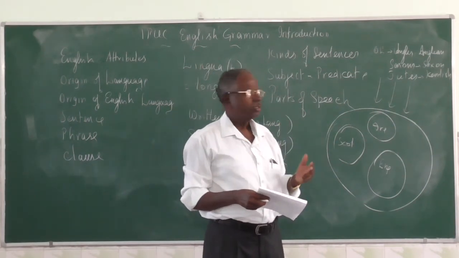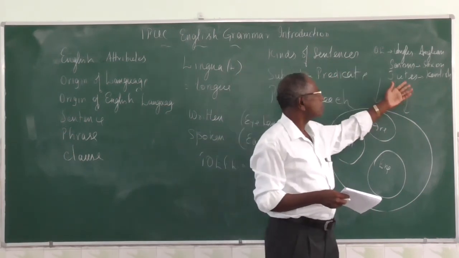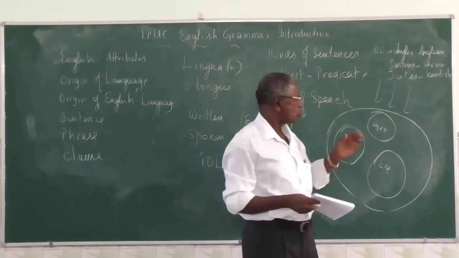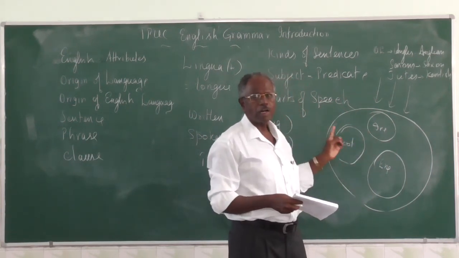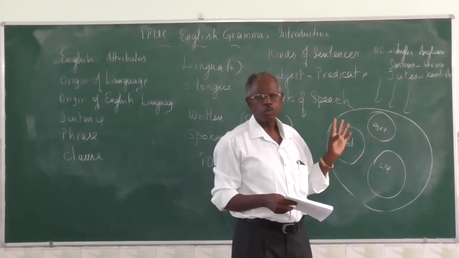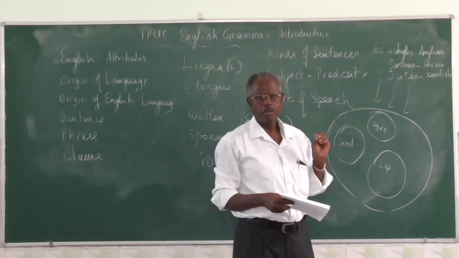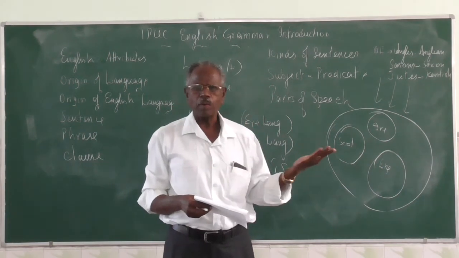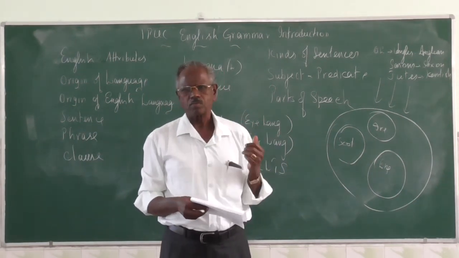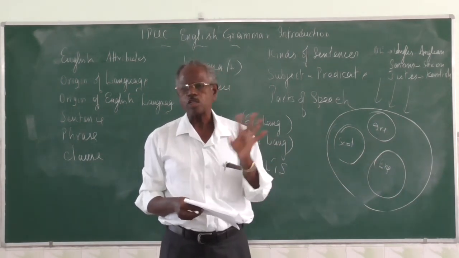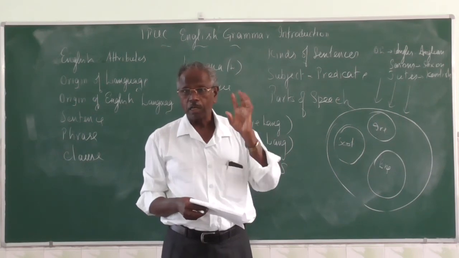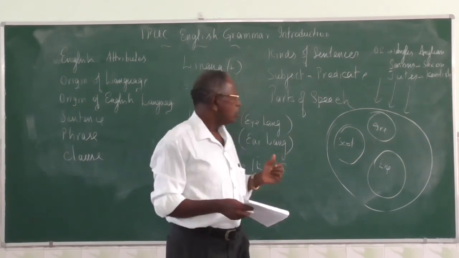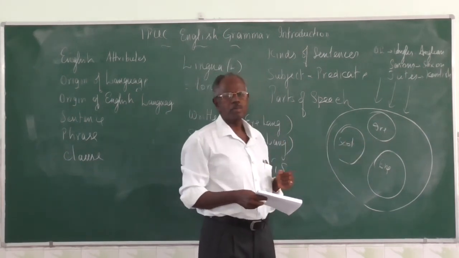Later on, the languages got mixed up. Some Saxon, some Latin, many Latin words. What happened is that in those days the Romans were coming and ruling, so their language was Latin. In Rome or Italy, they have two languages: Italian and Latin. Italian is spoken. Latin is not spoken. It's a dead language, but even then, it is a root language, just like Sanskrit in India. So Latin came into English.